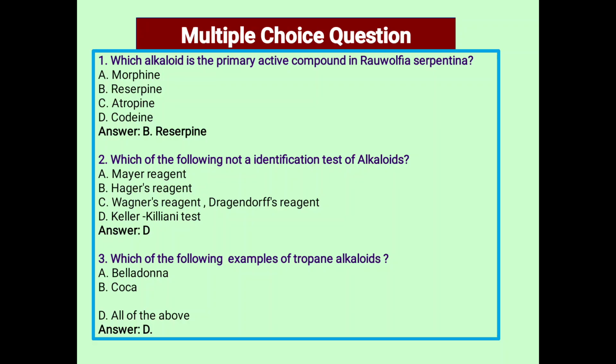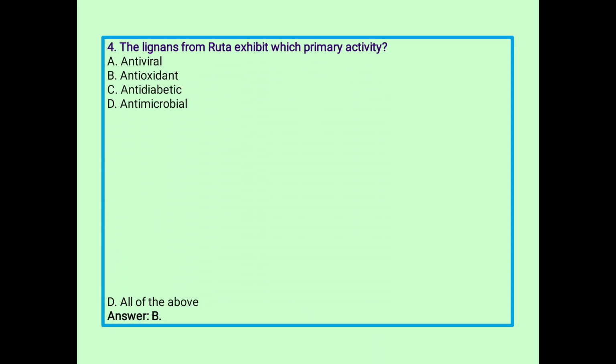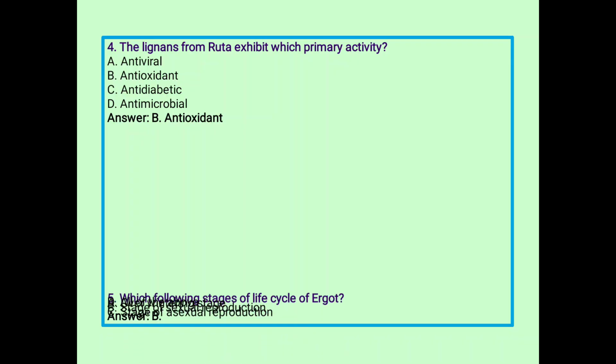Next, which of the following is an example of tropane alkaloids? A, belladonna, B, coca, C, datura, and D, all of the above. So all of the above are tropane alkaloids. Next, the lignans from Ruta exhibit which primary activity? A, antiviral, B, antioxidant, C, antidiabetic, D, antimicrobial. So lignans are antioxidant, meaning these are substances which prevent oxidation.